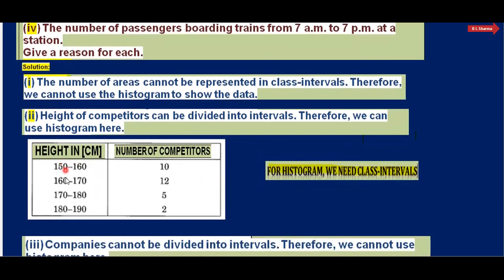We can see the height of a student 150, 160, 160 to 170 centimeter, 170 to 180 centimeter, 180 to 190 centimeter can be the height of the competitors. So here we can have the class interval for this part. Second means the height of competitors can be divided into intervals. Therefore, we can use histogram here for this. So the answer of this part second is yes.